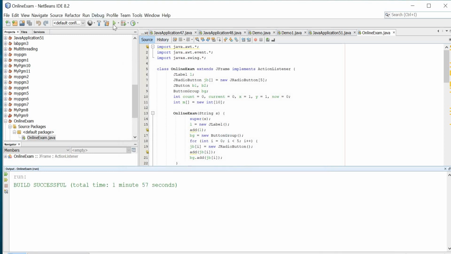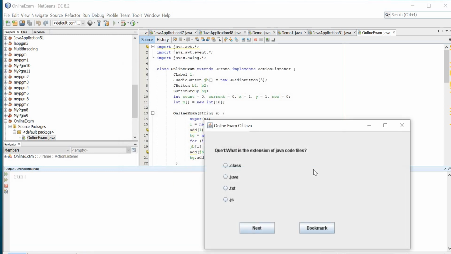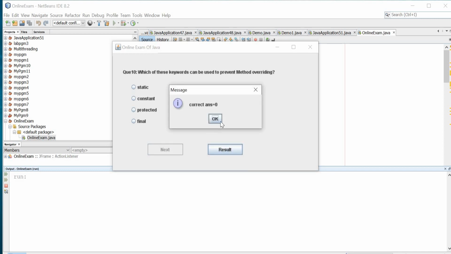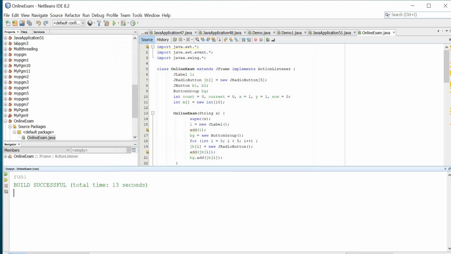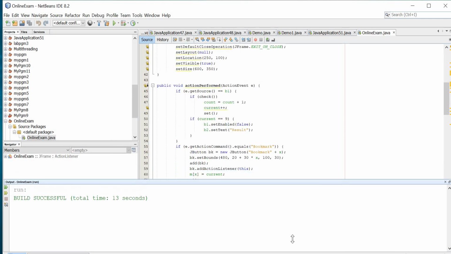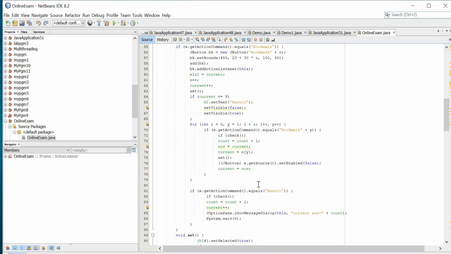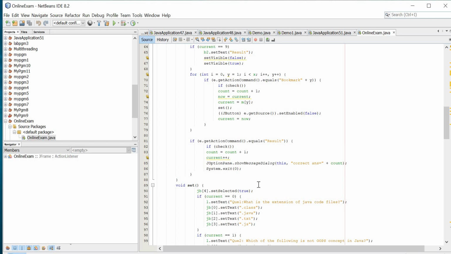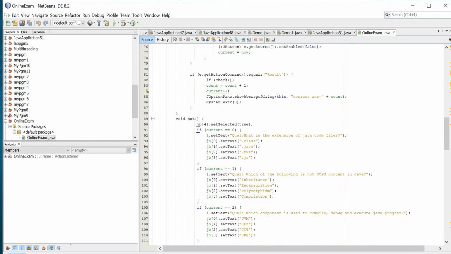Okay, let me run one more time. If anyone just passes the exam and just goes and crosses and then submits the result, the correct answer count is equal to 0. So the questions I've given, let me maximize this one. I've given the questions in this if block.